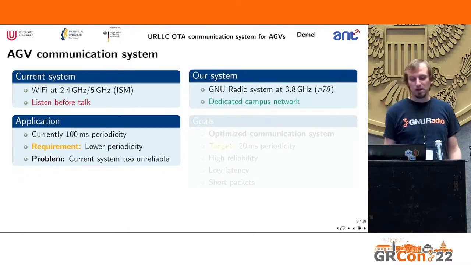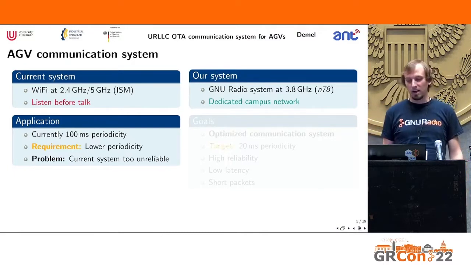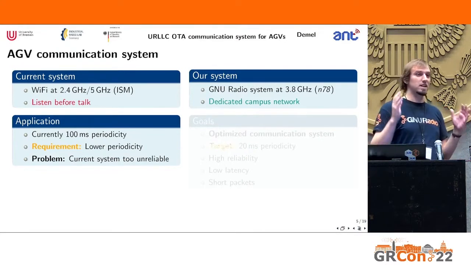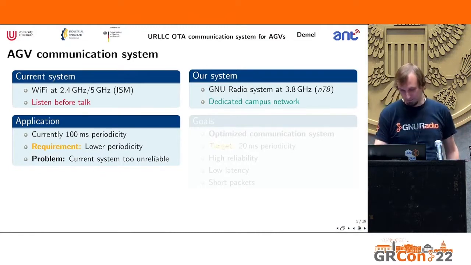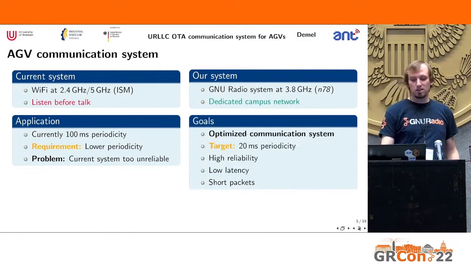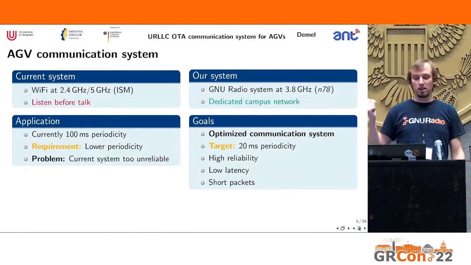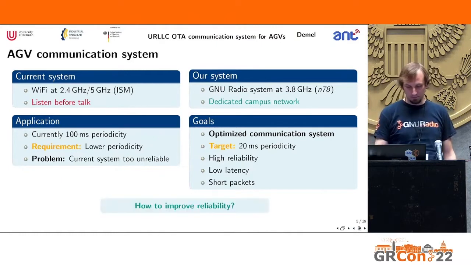So we want to implement our own system in GNU Radio. It's supposed to run in the 3.8 gigahertz band. That would be the N78 band for 5G. And we have a dedicated campus network, so we actually have an exclusive license. And then the goal is to build an optimized communication system where we have a target of 20 millisecond periodicity with high reliability, with low latency, and actually good support for short packets.